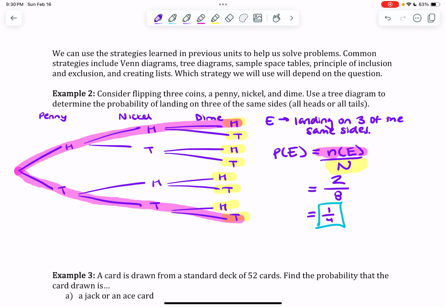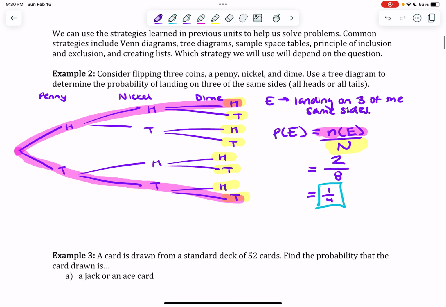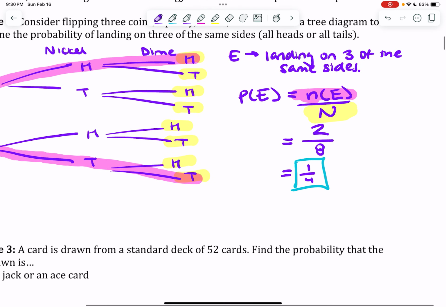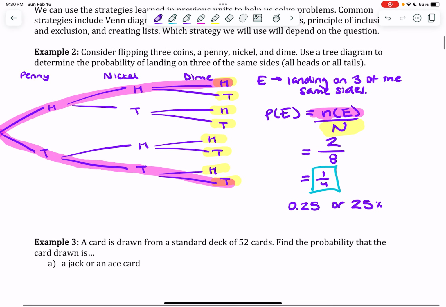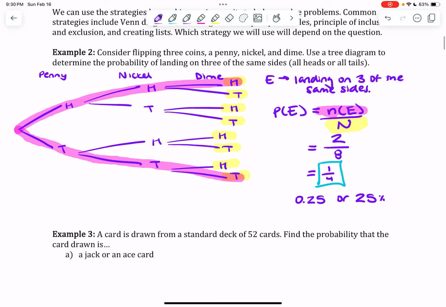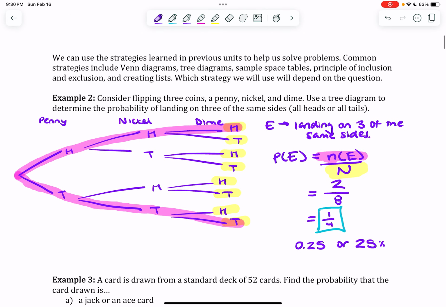Now most of the time, honestly, probability leaves a fraction. Unless it tells you otherwise, do not bother converting. If you feel ever so inclined, you could convert. It is not incorrect, but it's just an unnecessary step if the question doesn't require you to do so. So just be advised. Okay, so that's how I can use a tree diagram to help me figure out the answer to a probability question. Pretty cool.